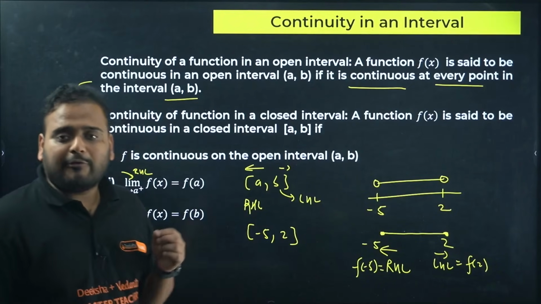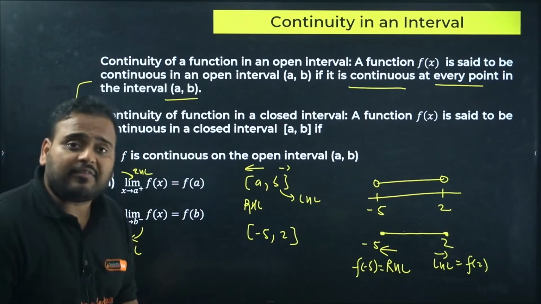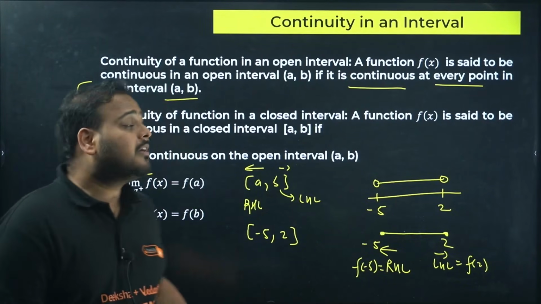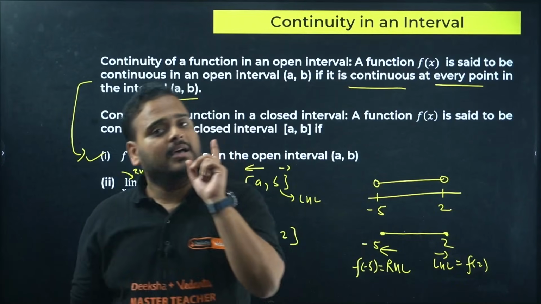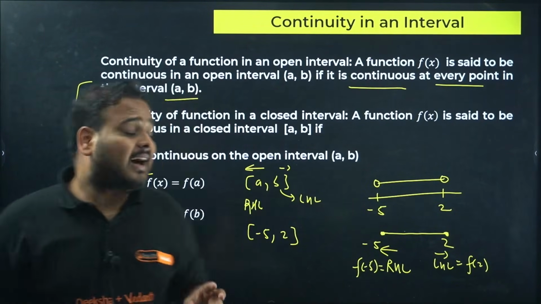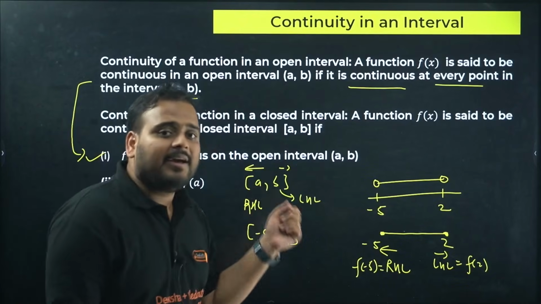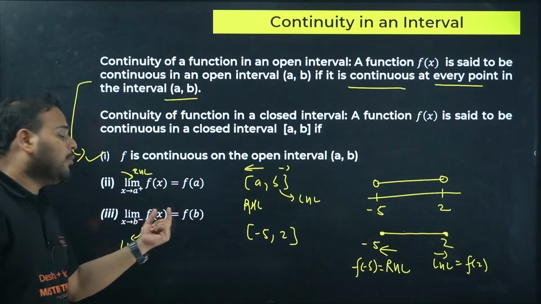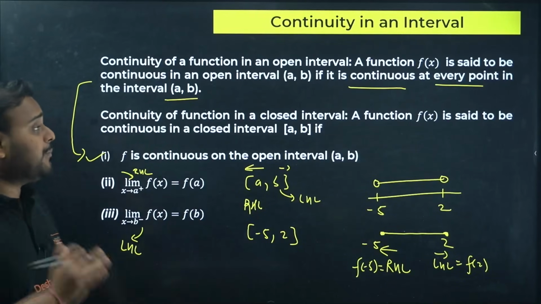So now once you talk about a closed interval and you try to define continuity of a function in that, you have 3 points to cover. First point is in every point between those two boundaries the function should be continuous, and the last two would be the RHL should be equal to f of A at the point A, and the LHL should be equal to f of B at the point B. This is crucial and very important, okay guys?